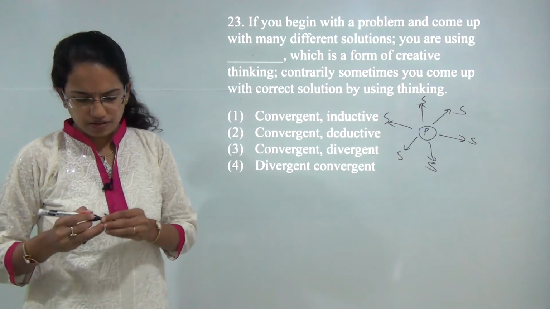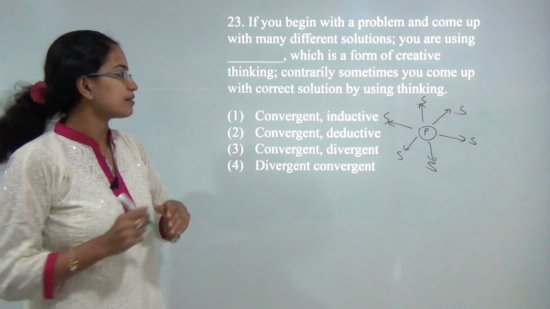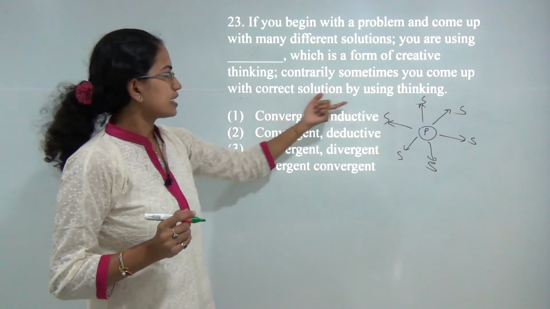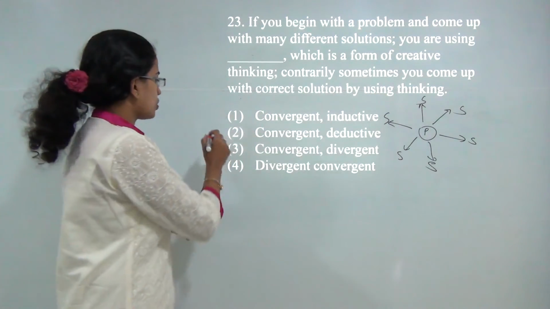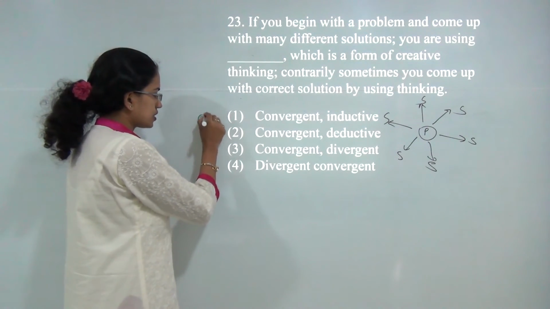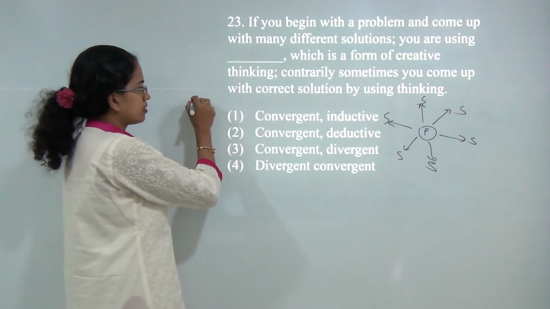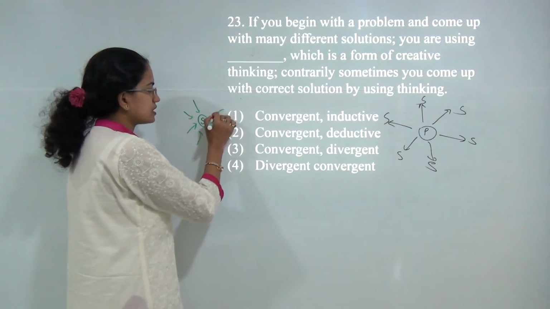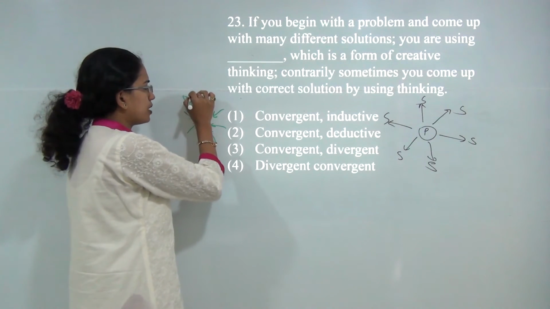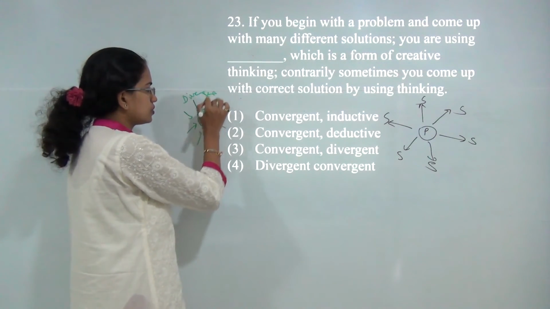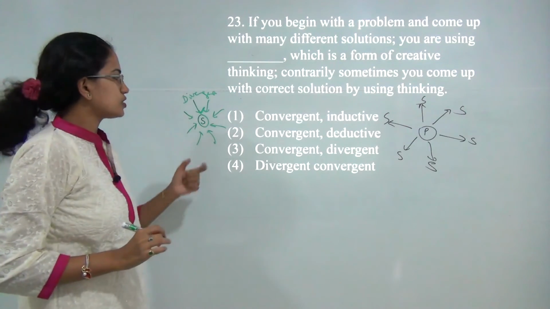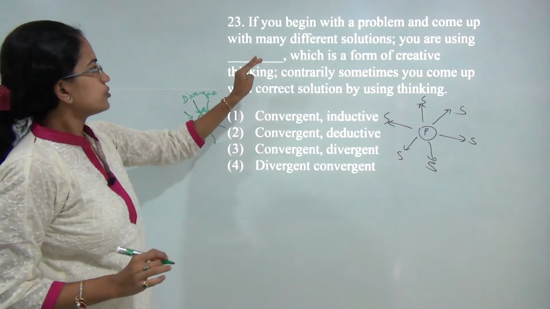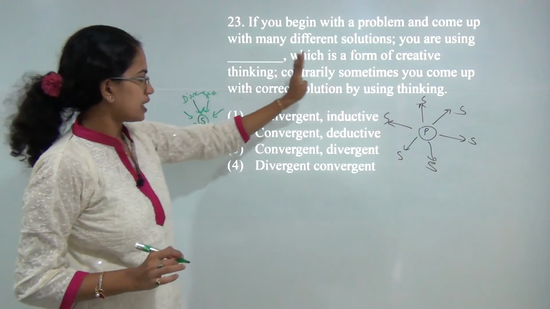When I am trying to come up with a correct solution by using thinking, I have one solution that I have to land on from various elements. So what I am trying to use is divergent thinking. I am trying to use as many possible ideas to lead to this solution. So that is how I am using the thought process as divergent. So the answer would be convergent and divergent.